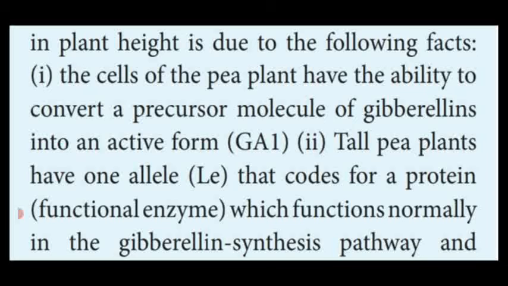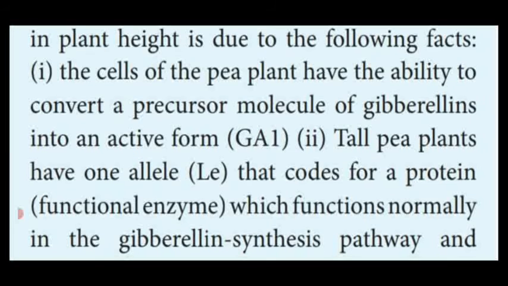The pea plant has cells with the capacity to convert the precursor molecule of gibberellin into an active form, that is GA1. GA1, gibberellic acid, you already studied in the 11th standard.